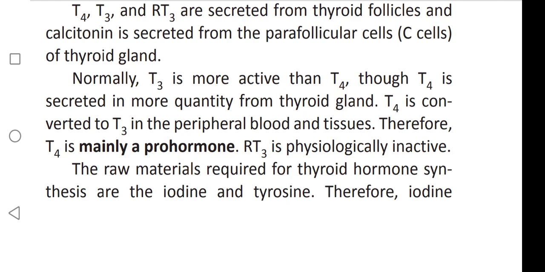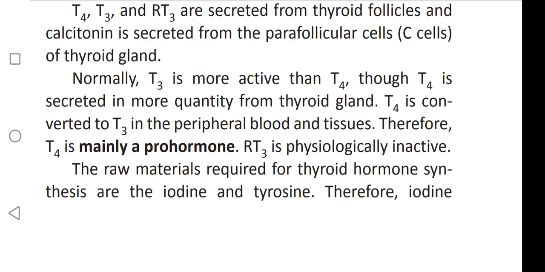Where is this T4 converted to T3? I am asking about the place where T4 is converted into T3. T4 is converted into T3 in peripheral blood and tissues. Hence we call T4 the prohormone of T3. RT3, reverse triiodothyronine, is physiologically inactive.